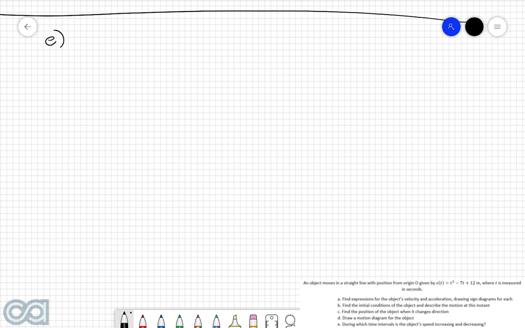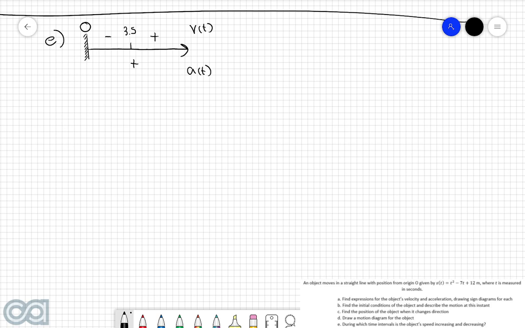So what I mean by that is we'll construct one total sign diagram. We know that time is always going to start at 0, so we can just indicate that here. But then on the top, this is where our velocity sign diagram is going to go. And on the bottom, this is where our acceleration sign diagram is going to go. With our velocity sign diagram, we had a single 0 point at 3.5. To the left, it was negative, and to the right, it was positive. And then for the acceleration, there were no 0 points, and the entire thing was positive.